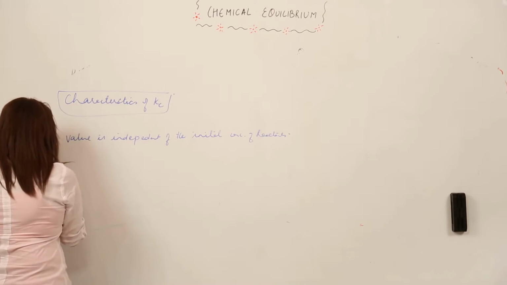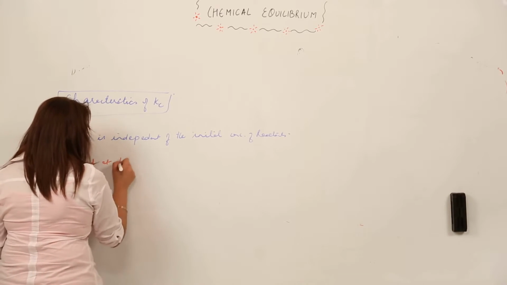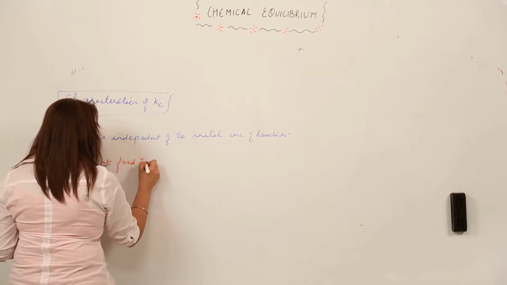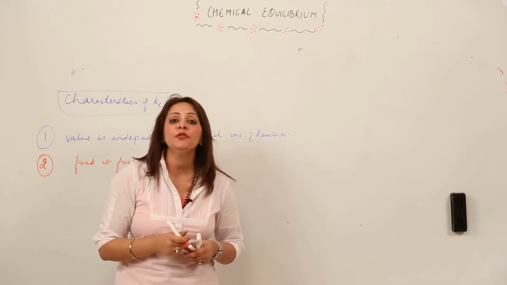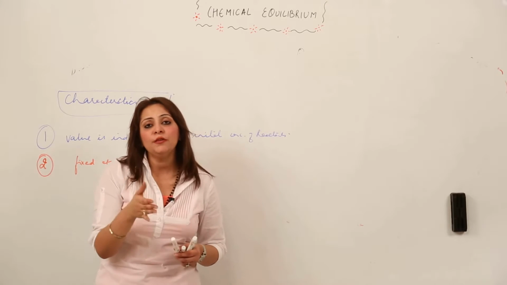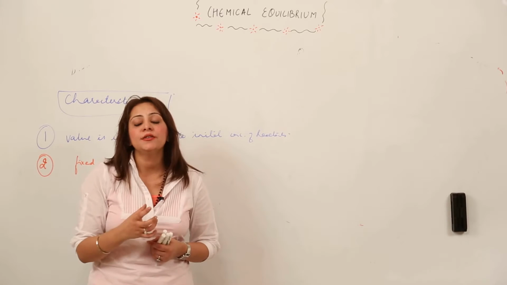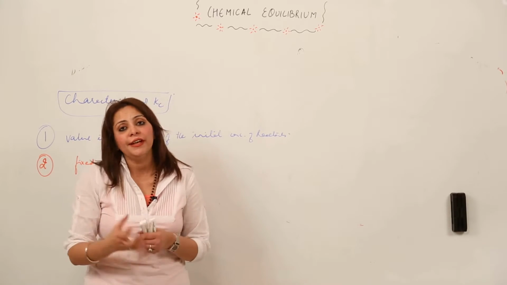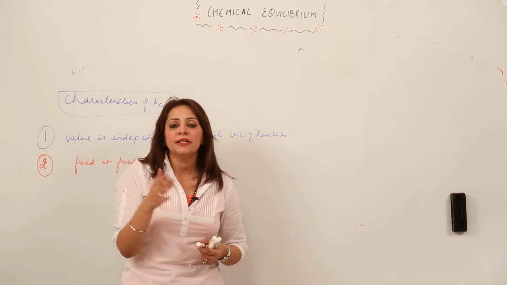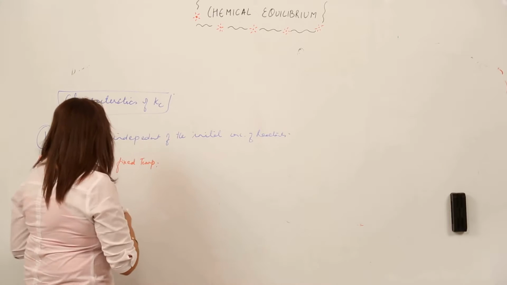And moreover, its value is fixed at fixed temperature. That means if the temperature changes, the value for the Kc is going to change. The value of Kc is fixed for a particular temperature, because as the temperature changes, the concentration of the reactant, or you can say the reaction rate, also changes, right? So it has a definite value for the definite temperature.